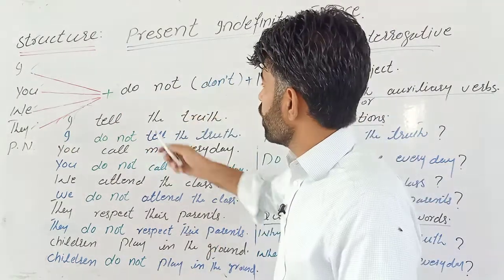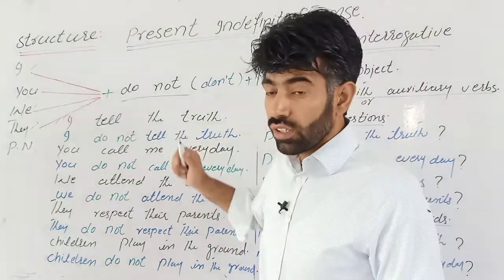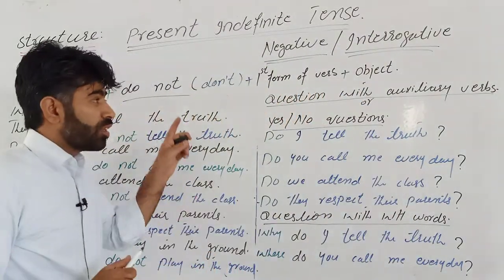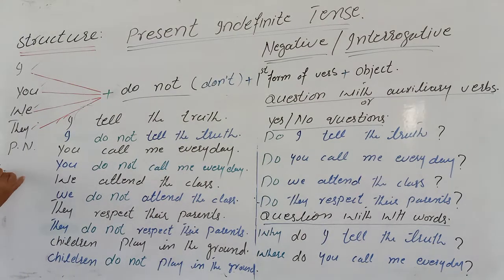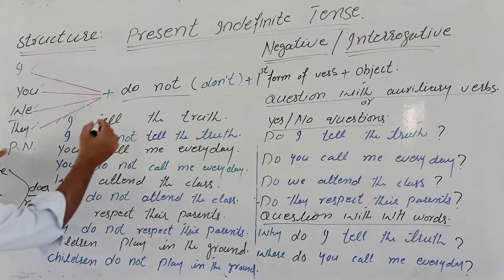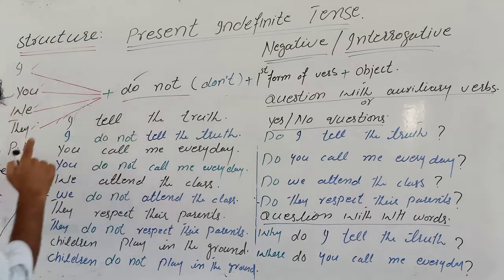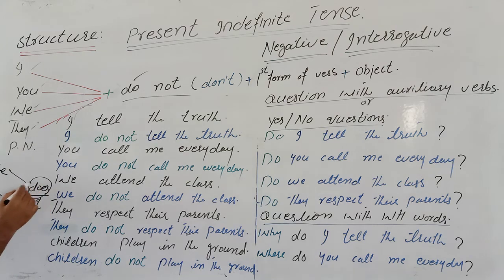With I, you, we, they and plural noun, if you want to make negative sentences, you have to add do not. You have to use do not. Do you remember that with he, she, it and singular noun, we added does not? In the previous lecture we talked about it. But here you may know the difference: with I, you, we, they and plural noun, what do we use? Do. So we are not going to use does here with I, you, we and they.